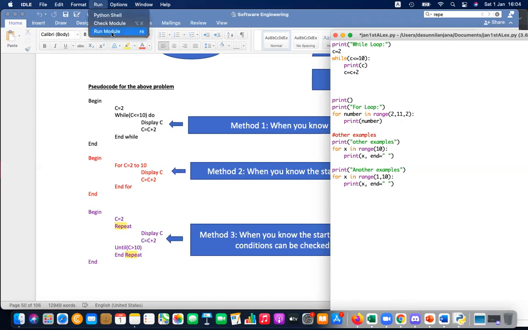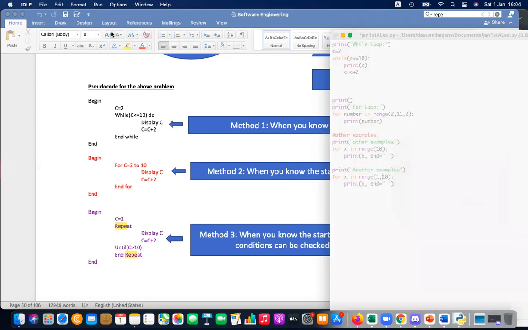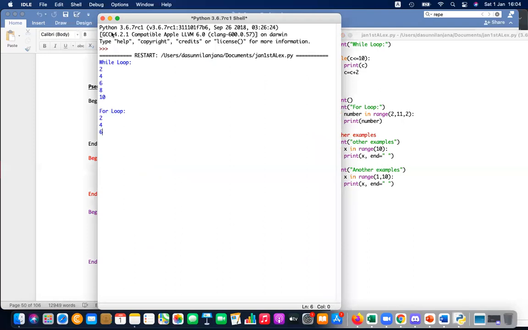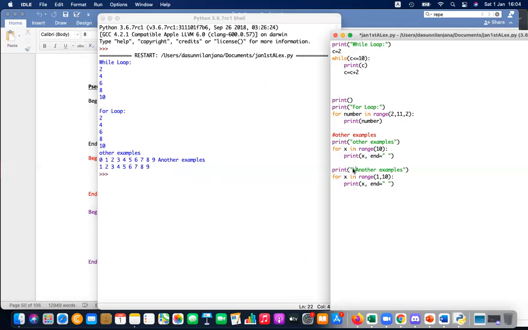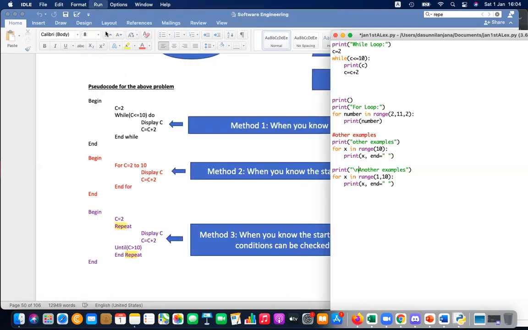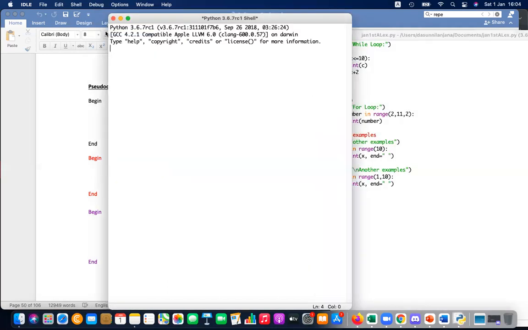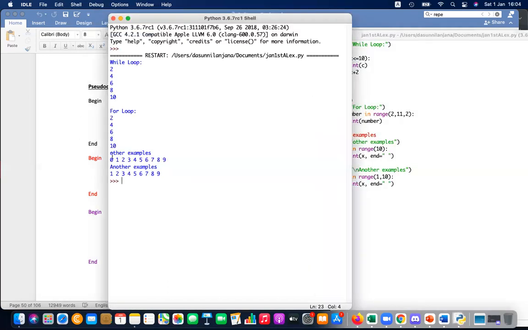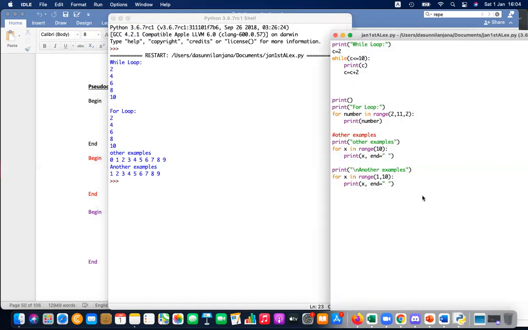Then it will print, and we need to go to the next line. The backslash n is for a new line, an easy way of adding a new line. You can see it's printing 1 to 9. The previous one was 0 to 9, the second one 1 to 9, without any stepping.